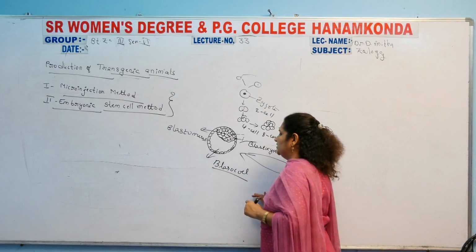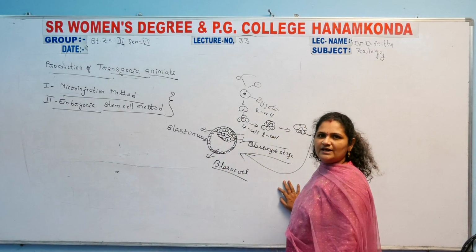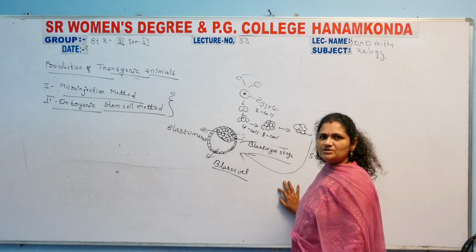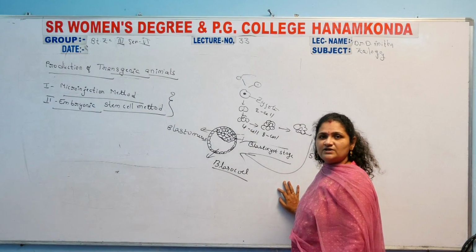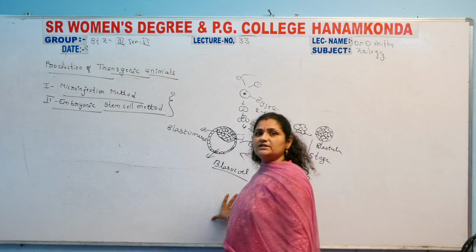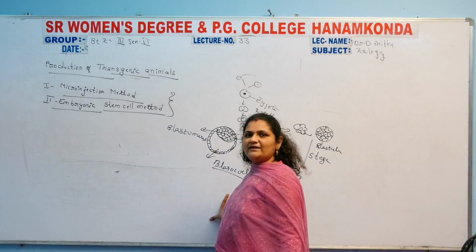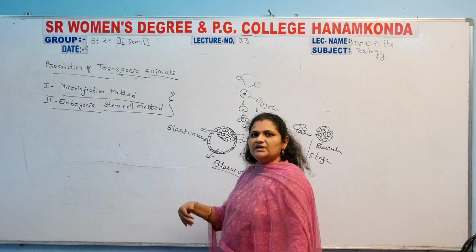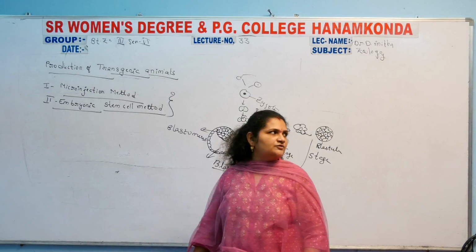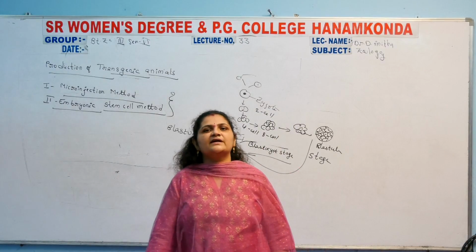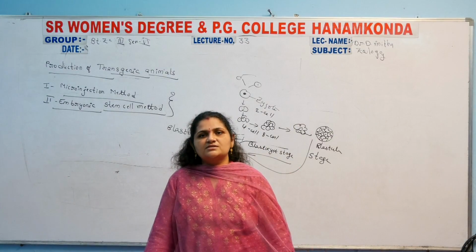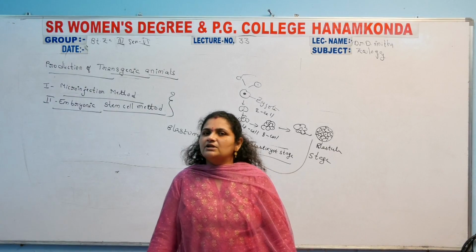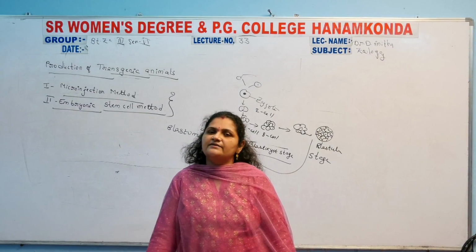Blastocele and blastomeres. In these, the blastocyst stage is an important stage. Why? Because in this stage it is going to be implanted into the mother's uterus. After that only, the further developments occur inside the embryo.